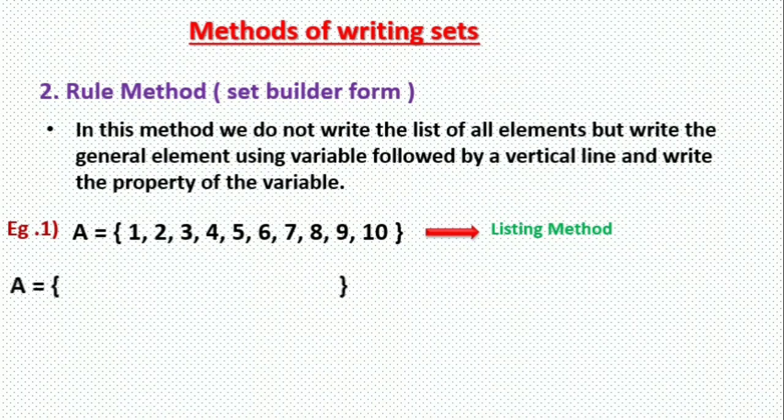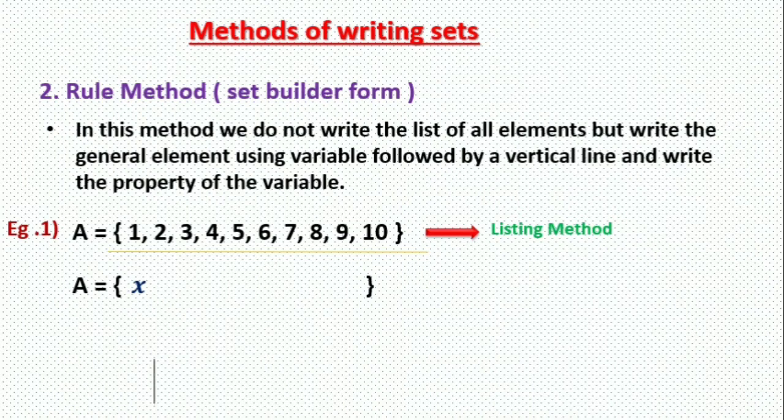So we will write the set A is a set of. Okay, now how to write? Instead of writing all 10 elements, we will consider only one variable for all 10 elements. We do not write the list of all elements, but we write a general element. So A is the set of element X. We have taken X for all 10 numbers. Then followed by a vertical line.